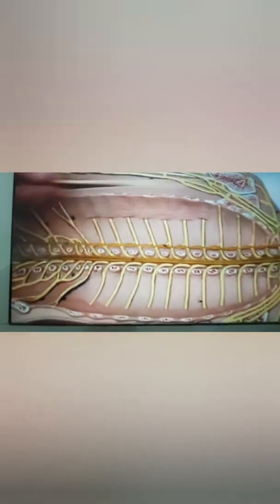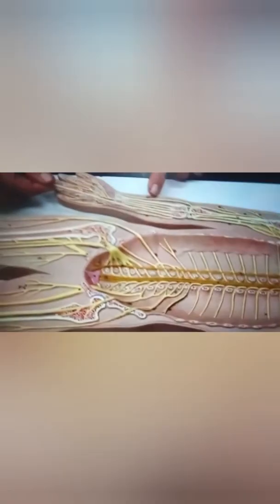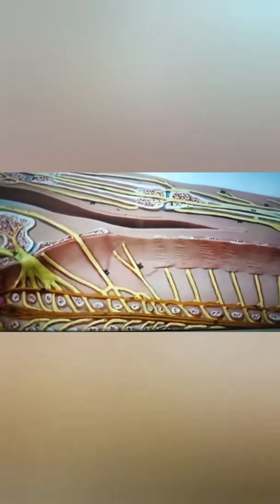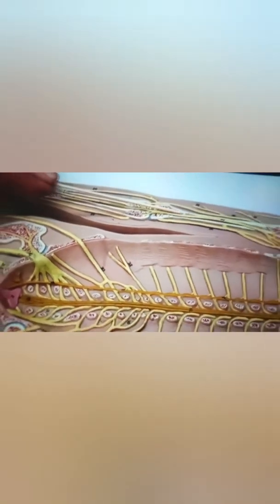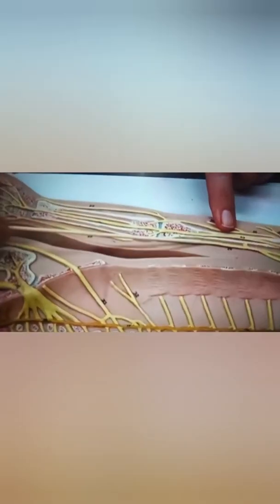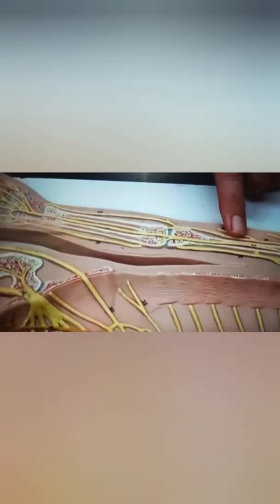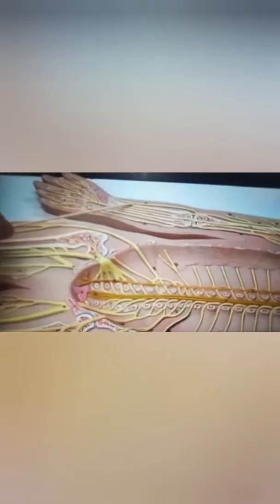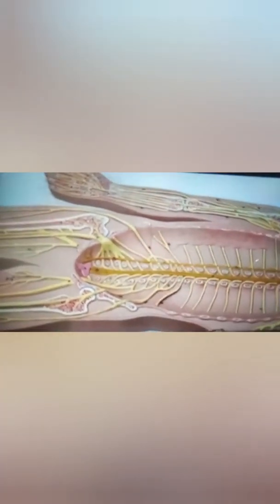Kids, you know the nerves are made up of neurons or nerve cells, okay? And what are neurons? The nerve cells which bind together to form a nerve are known as neurons. Always remember, nerve cells have special thread-like parts called fibers. The nerve fibers are bound together into nerves, okay? So each nerve is a bundle of fibers. There may be thousands of fibers in a single nerve. See, so many nerves you can see over here.